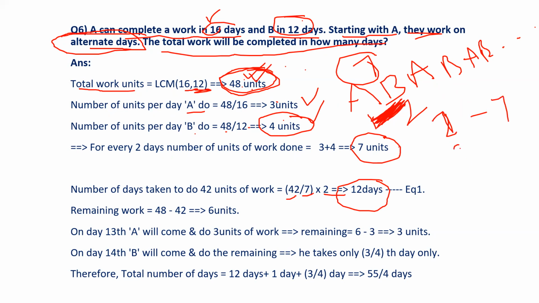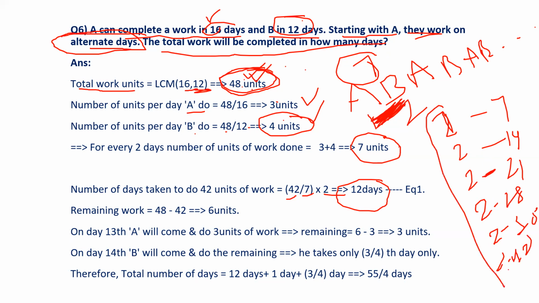The next 2 days, 14, right? 7 plus 7. The next 2 days, 21. The next 2 days, 28. The next 2 days, 35. And then the remaining 2 days, 42. If they worked like this for 12 days, 42 units of work have been done, right? And remaining how many units are there? 6 units, right?